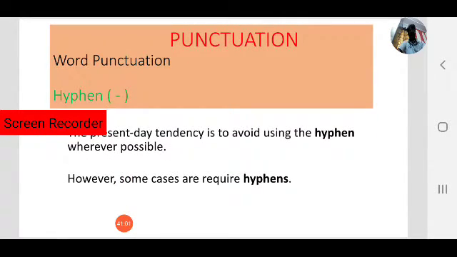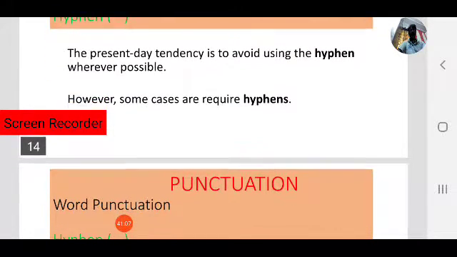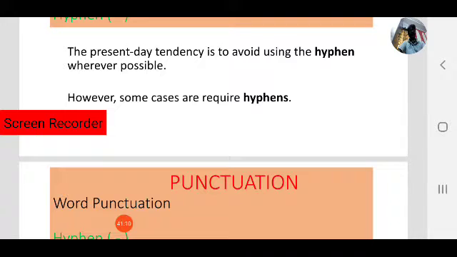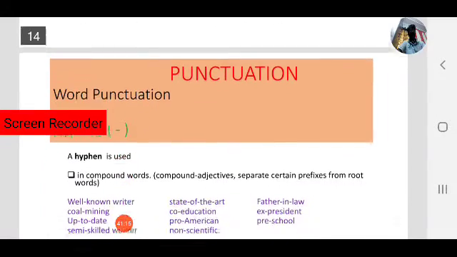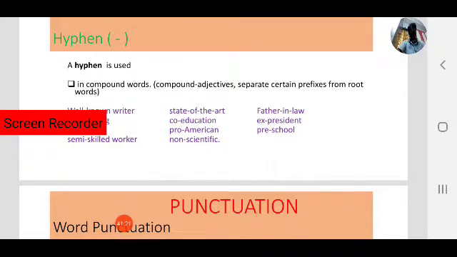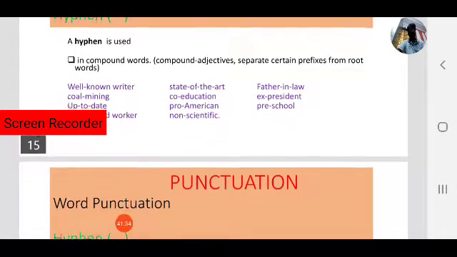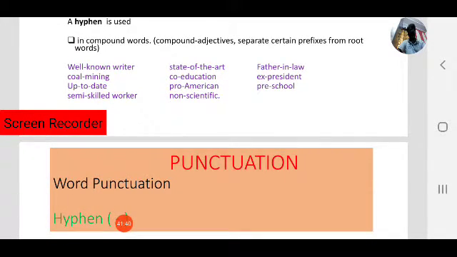Now let us move to another punctuation mark, that is the hyphen. The present day tendency is to avoid using hyphens wherever possible. However, in some cases we require hyphens, which we have already seen. Just review again. A hyphen is used in compound words like compound adjectives, and to separate certain prefixes from the root word. We have already seen some examples. Again, you can have a quick glance on the screen.